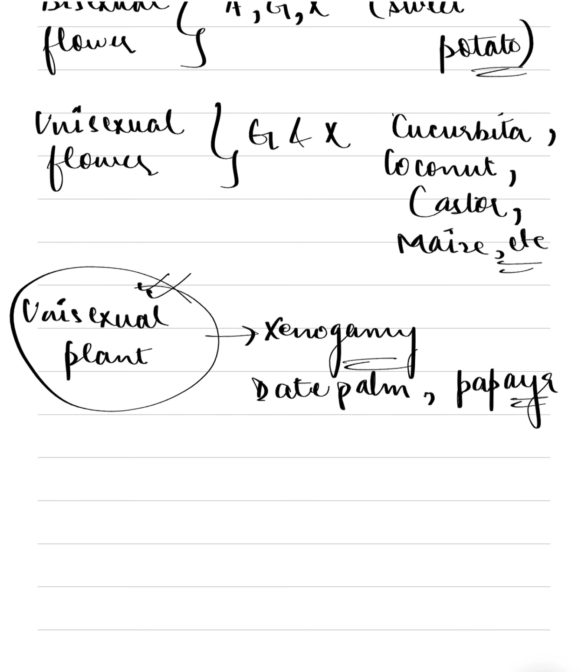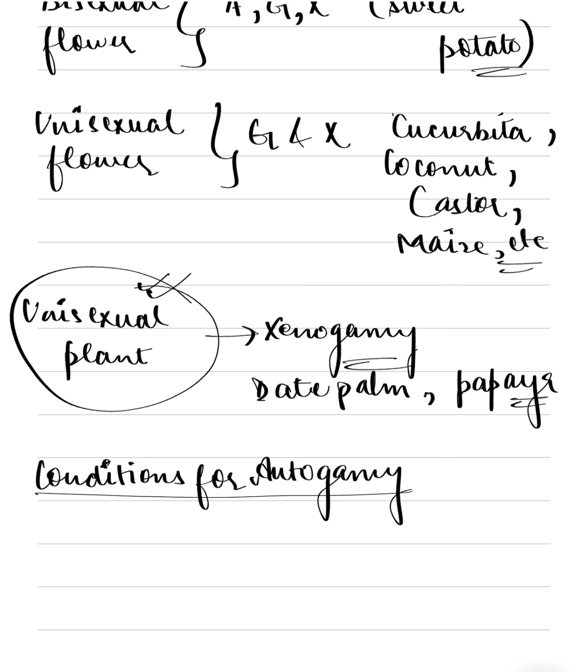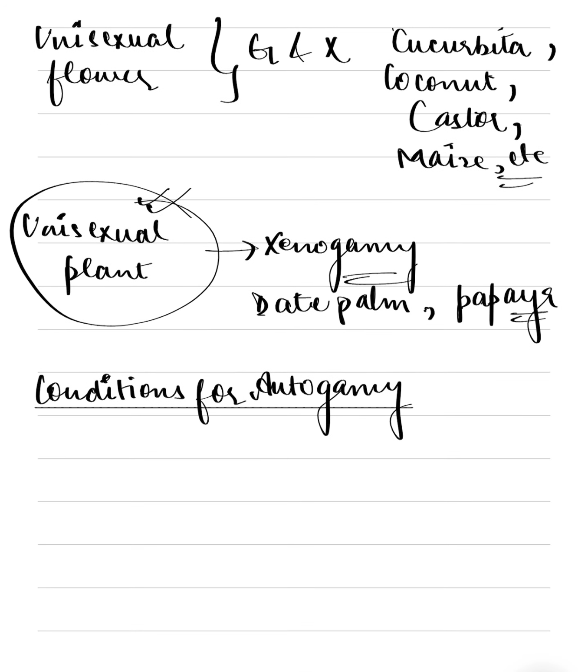Now there are certain conditions which are required for autogamy, geitonogamy and xenogamy. So let us discuss this one by one. First, the conditions for autogamy. The first condition is there should be a bisexual flower.